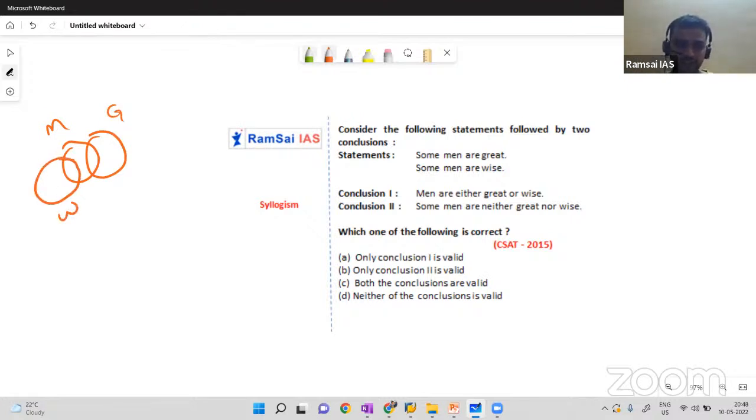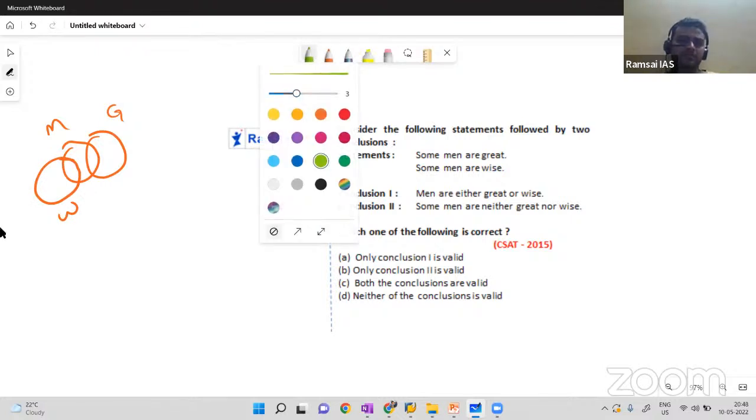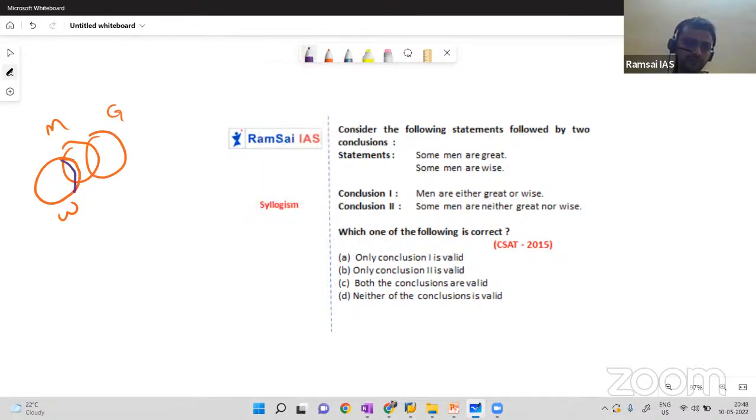And what is the relation between great and wise? Who knows? We don't know the relation between the two. So yeah, like this only. Possibility is there, but not guaranteed. Now, men are either great or wise. Men are either great or wise.